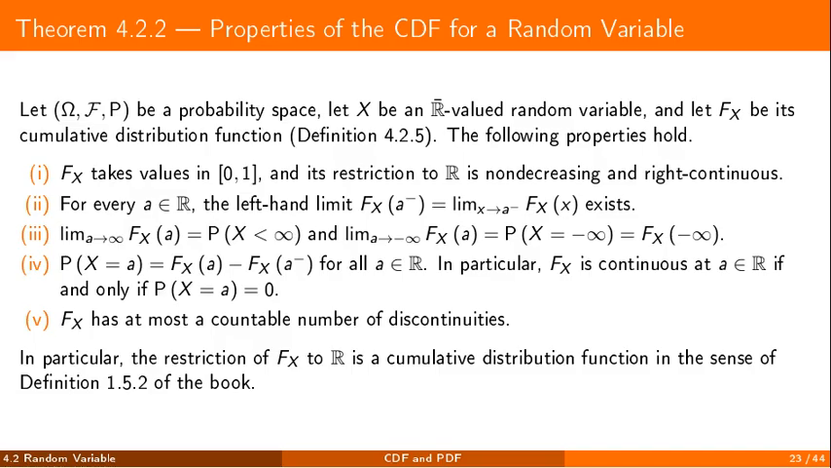What do we know about this cumulative distribution function? The precise properties are listed on the slide. Values between 0 and 1, non-decreasing and right continuous on the reals. Existence of left-hand limits. Behavior at both infinities. The point to remember is the fourth. The jump of the cumulative distribution function at a point measures exactly the probability that the variable takes that value. In particular, continuity at a point is the same as 0 probability for that point, and the discontinuities are at most countable. Finally, the restriction to the reals is a cumulative distribution function in the sense of the first chapter of the book.